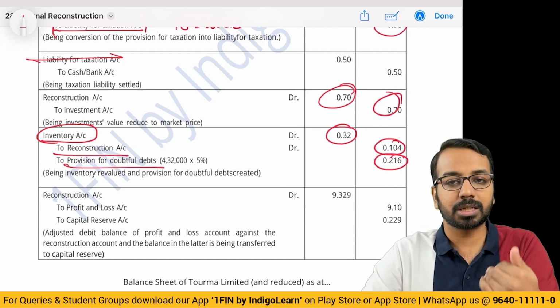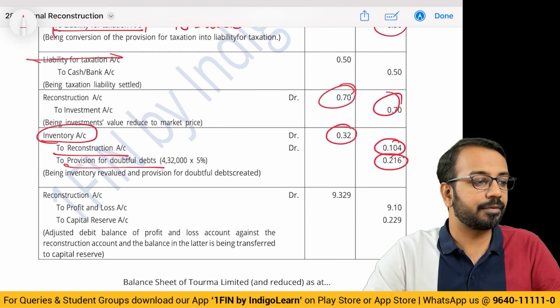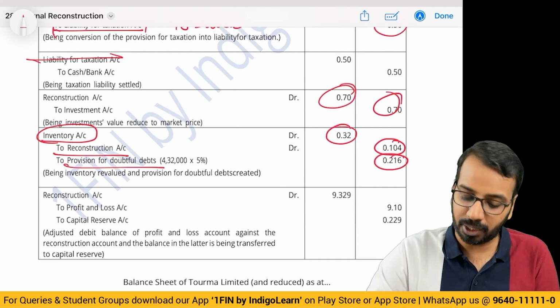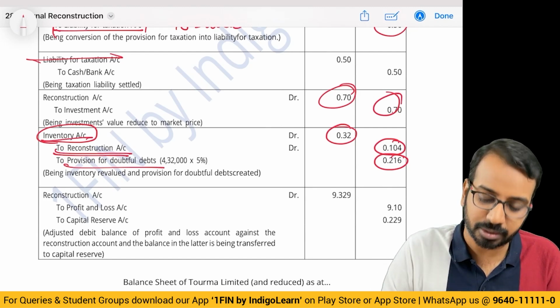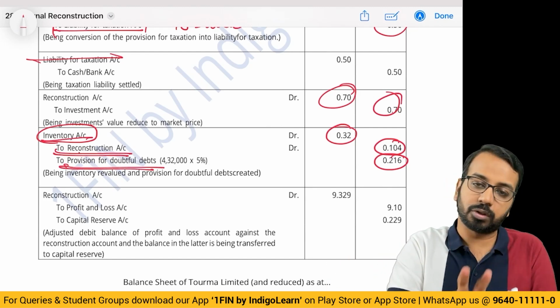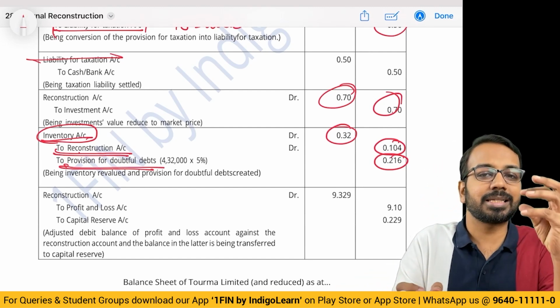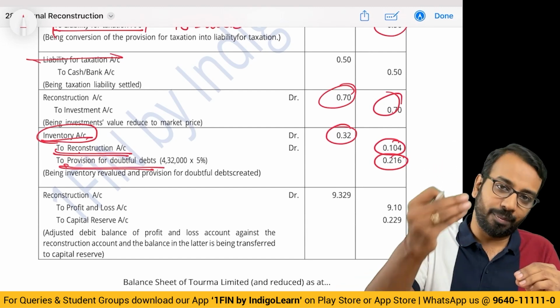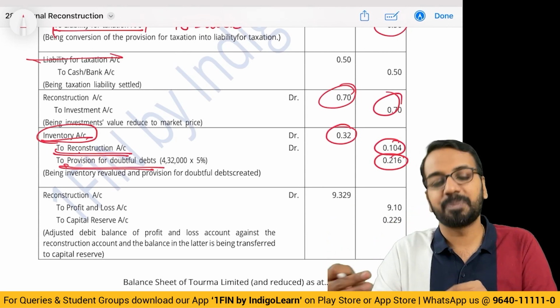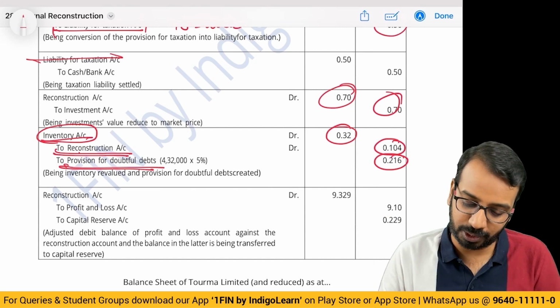Now sometimes some of you may face the difficulty that passing combined entries is hard. You can pass separately: inventory to reconstruction separately, then reconstruction to provision for doubtful debt separately. That is also possible. But if they give 4 or 5 items together, increase in asset, debit, decrease in liability, debit, decrease in asset, credit, increase in liability, credit, and the balancing figure to reconstruction account, that can also be done.